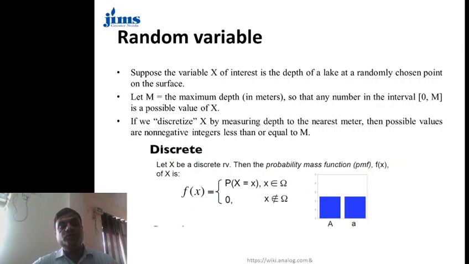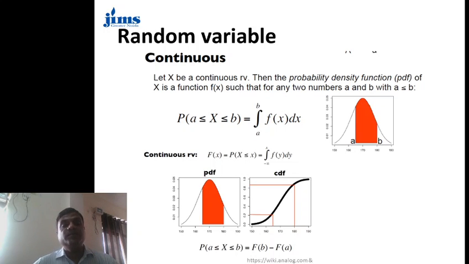In the discrete case, let X be a discrete random variable, then the probability mass function f(x) equals P(X = x), and it is 0 otherwise. This X is basically a function on the sample space. So either it is P(x) or it is 0. In the case of a continuous random variable X, the probability density function of X is a function f(x) such that for any two numbers a and b with a less than b, the probability of X between a and b is the integral from a to b of f(x) dx.